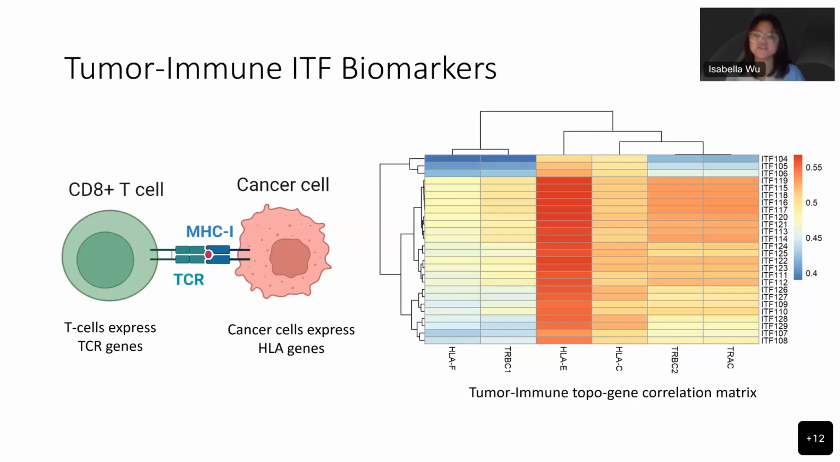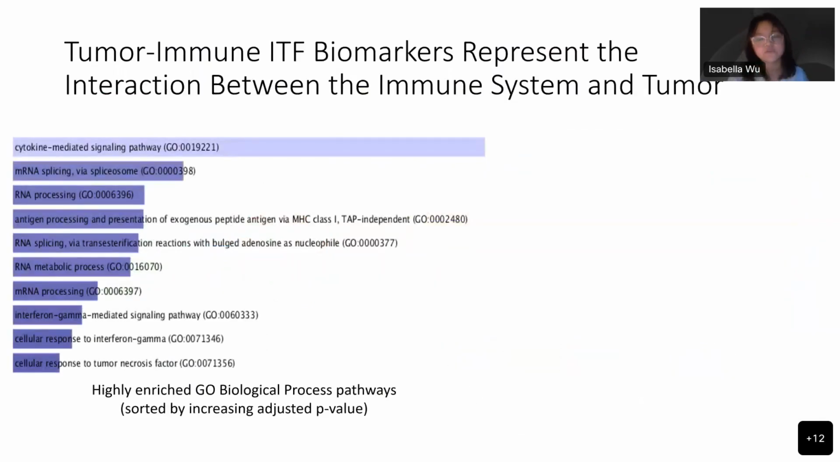The signaling genes included HLA genes and TCR genes. ITFs 104 through 128 are selected as novel potential topological markers, collectively referred to as tumor immune ITF markers. Through a functional annotation, these tumor immune ITFs were found to be highly enriched in important signaling pathways, including the cytokine-mediated signaling pathway and the antigen presentation by MHC class I, which is how immune cells identify and kill tumor